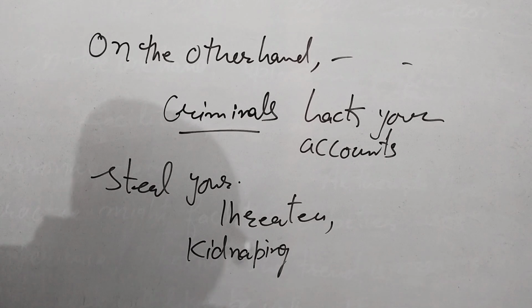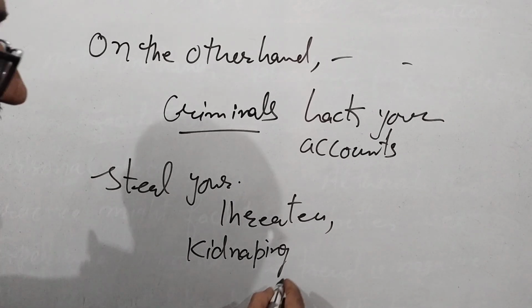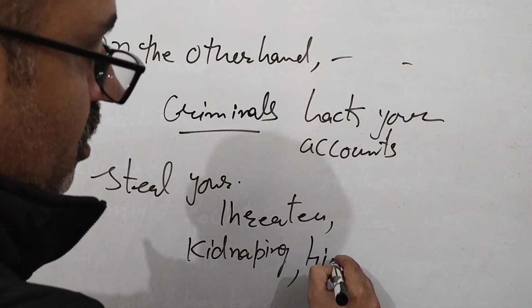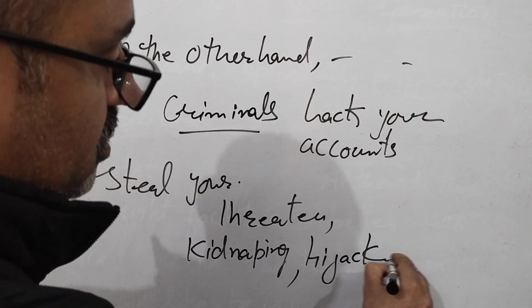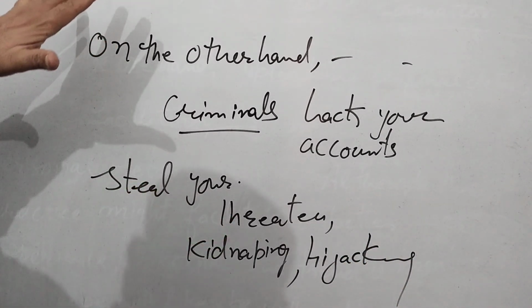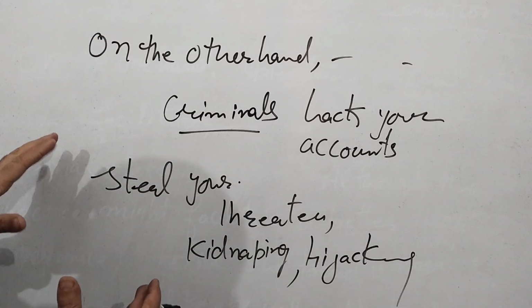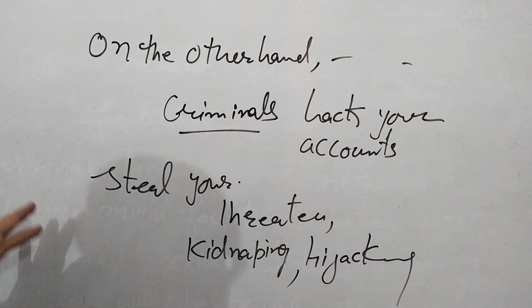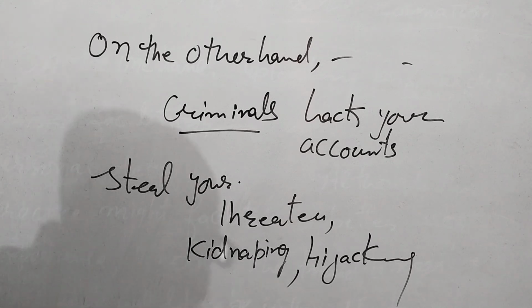how many children are in the family, and they can get the name of the school where the children are studying. They get kidnapped from there, hijacking vehicles, cars, like this way. So you have to write this paragraph elaborately. Firstly, hacking of accounts. Secondly, misusing information in other ways. So in this way you will write body para 2.